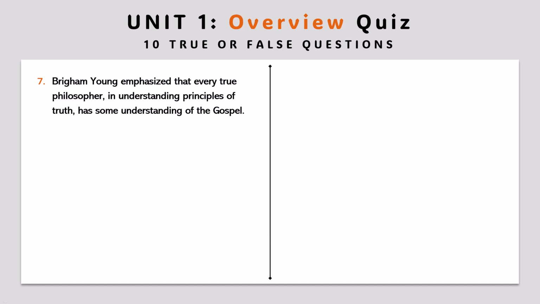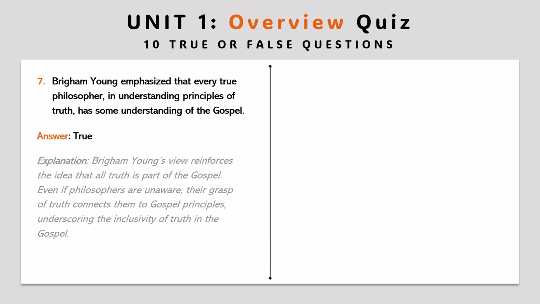Question 7. Brigham Young emphasized that every true philosopher, in understanding principles of truth, has some understanding of the gospel. Answer: true. Explanation: Brigham Young's view reinforces the idea that all truth is part of the gospel. Even if philosophers are unaware, their grasp of truth connects them to gospel principles, underscoring the inclusivity of truth in the gospel.